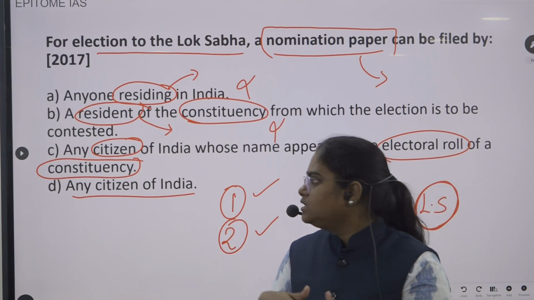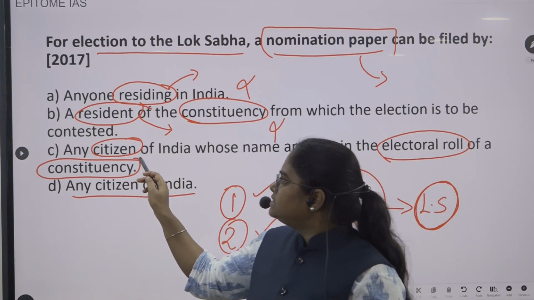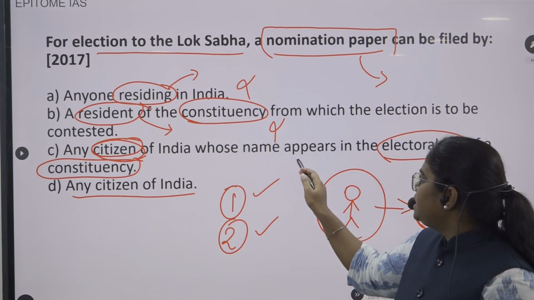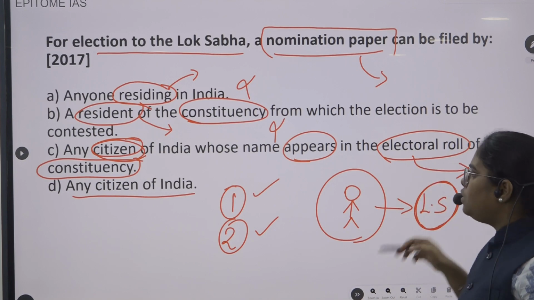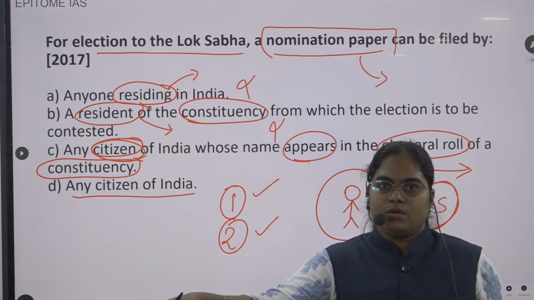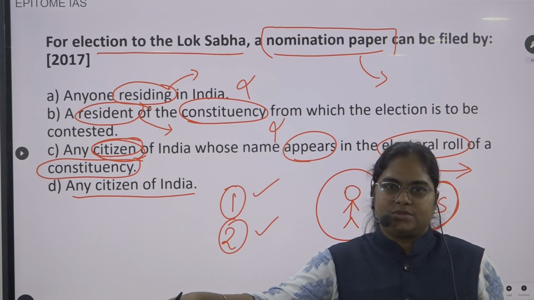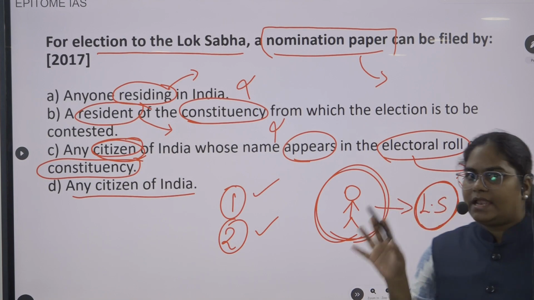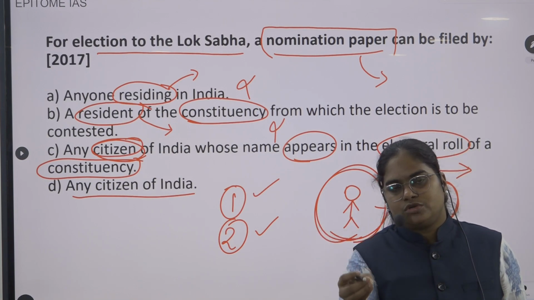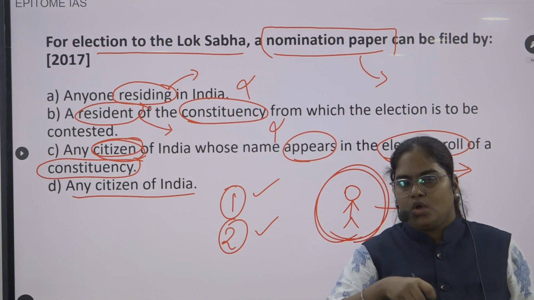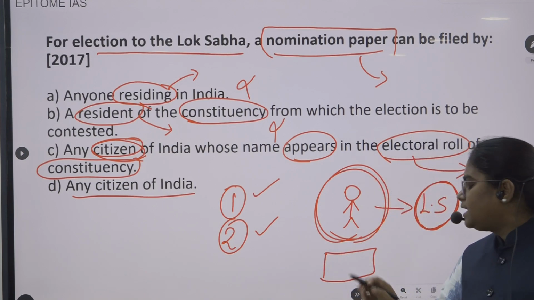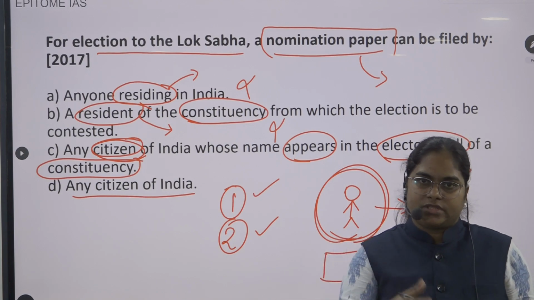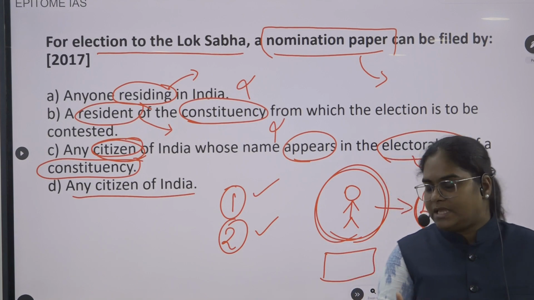We have two options here. In option C, they are saying any citizen of India. Yes, citizen of India, that is one eligibility criteria, whose name appears in the electoral roll of a particular constituency. Now tell me, is that an eligibility, whether any person who wants to contest in a particular Lok Sabha election, whether his name should be in the electoral roll of that particular constituency? Tell me. The thing is, whenever for Lok Sabha election or for the state legislative assembly election, what happens is, these constituencies are there.